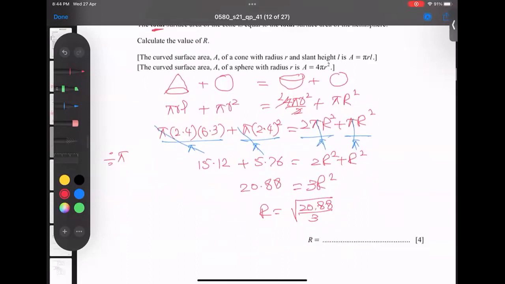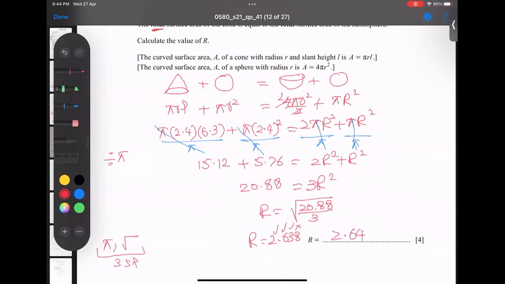That is why I'm getting the answer 2.6381. Whenever pi is involved or a root is involved, always give the answer to 3SF. You saw pi involved before, but now fractions are there, so a root is involved. You see the root involved. That is why we have to write 3SF.